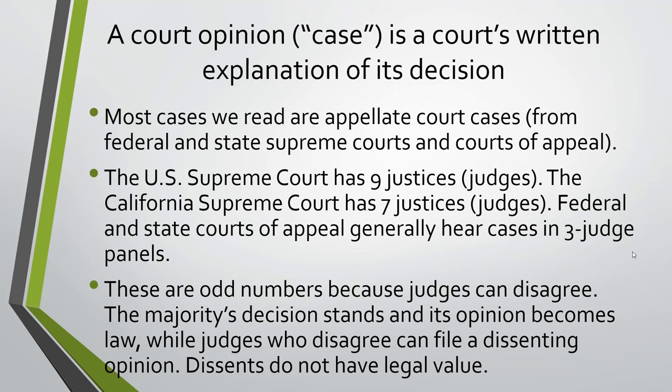A lot of appellate court cases are 2 to 1, where there are 2 judges in the majority and one who doesn't agree with the decision for various reasons. Those dissenting judges will often write an opinion of their own called a dissent. And the dissents do not represent the law. They do not have the value of law the way that the majority's opinion does. The majority's opinion is the law. It is an expression of the law. And so even if it's a narrowly decided case, like a 5 to 4 Supreme Court ruling, whichever decision got the 5, that's the law.